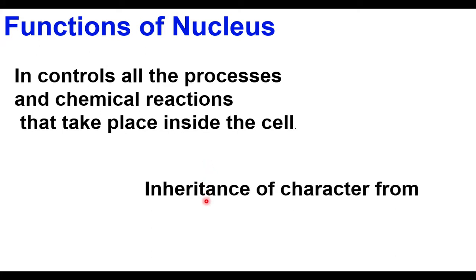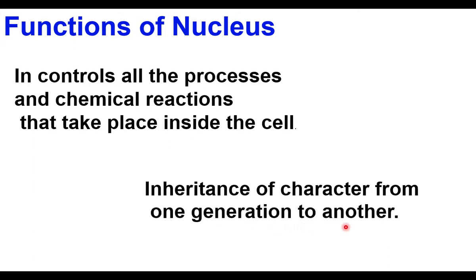The nucleus is involved in inheritance of characters from one generation to another. Inheritance means transfer. The nucleus performs two functions. One is carrying characters from one generation to another. Another function is controlling all the activities of the cell.